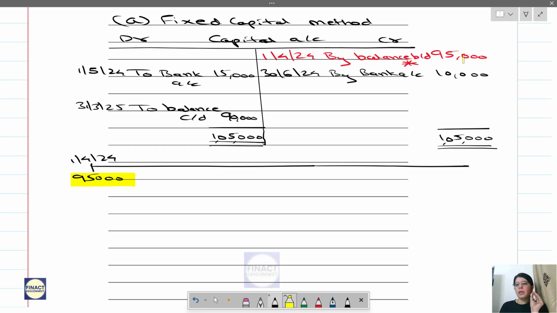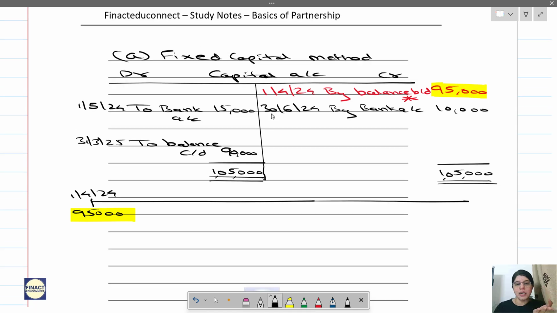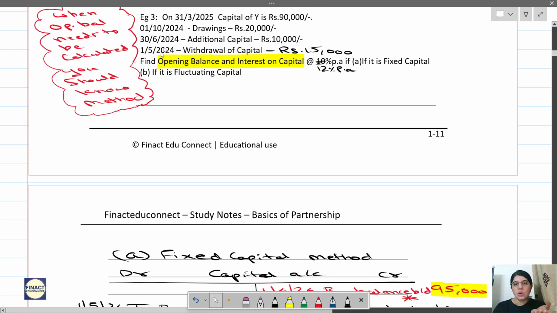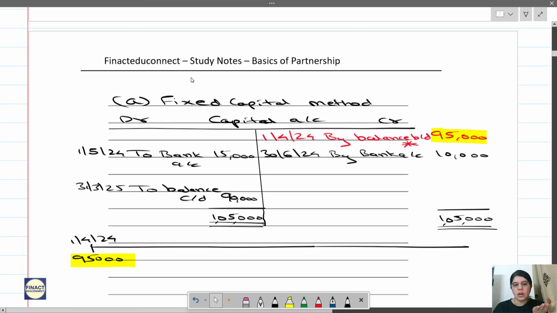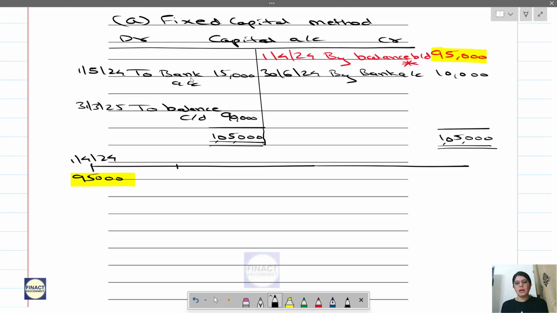That was the only purpose. The rest of the things we will get from the question itself. So 1st May 24, withdrawal of capital. So 95,000 minus 15,000. So your capital balance is 80,000. This is withdrawal of capital.